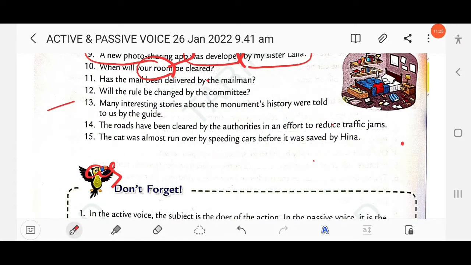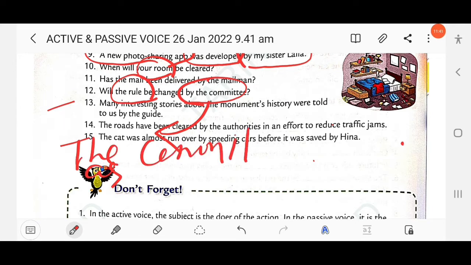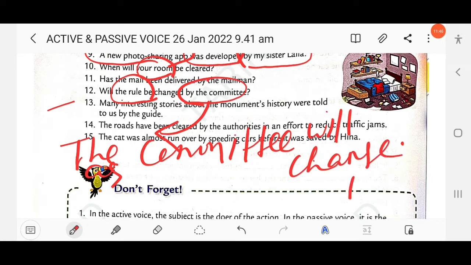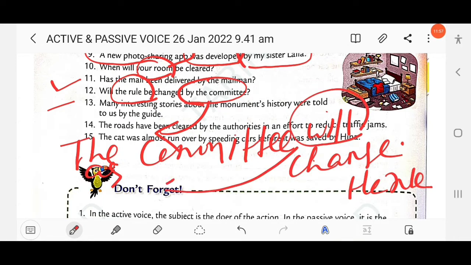Then next question here, will the rule be changed by the committee? So here the object is the rule, and by the agent will become the subject in the active voice. The committee will change the rule. As you know, the question is given in interrogative form, so you have to write the active voice in interrogative form too. So you have to use will at the beginning. Will the committee change the rule? Clear? Just put a question mark at the end of the sentence.